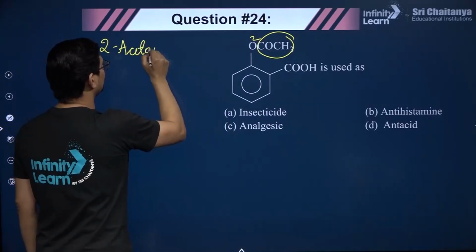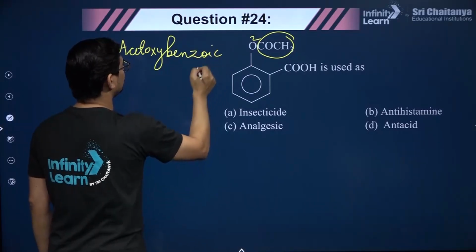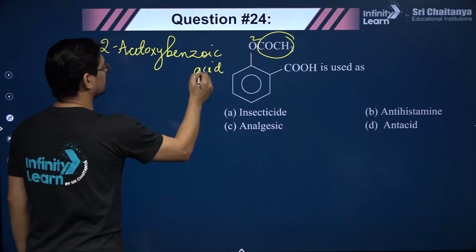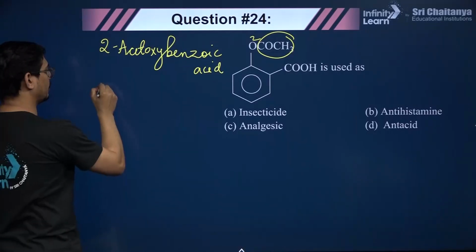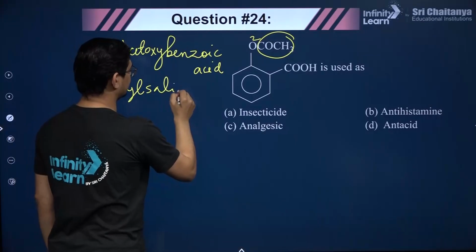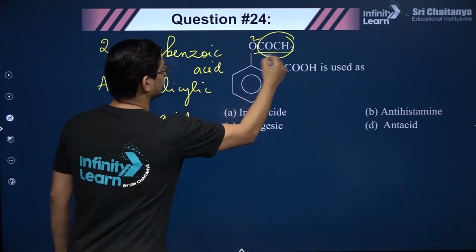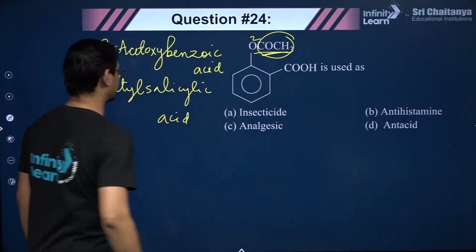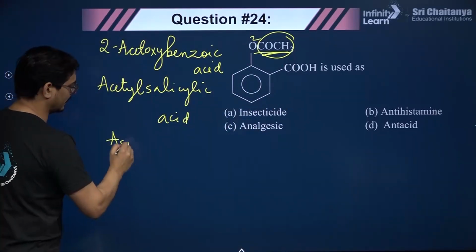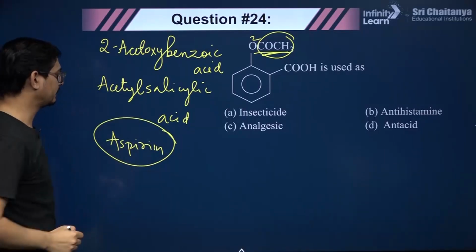So this is 2-acetoxy benzoic acid, right? 2-acetoxy benzoic acid, and in common system you can call it acetyl salicylic acid. Remember, right? Acetyl salicylic acid, acetyl, and this is salicylic acid, right? OH. So guys, this is aspirin, for which you must have heard the brand name Disprin, right?